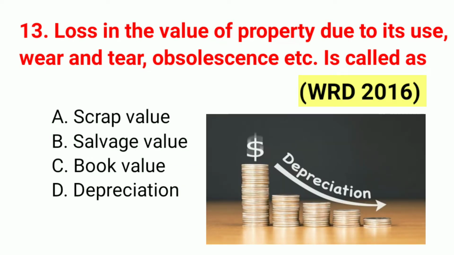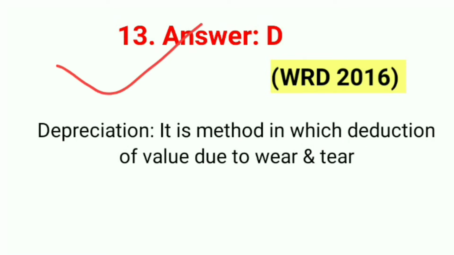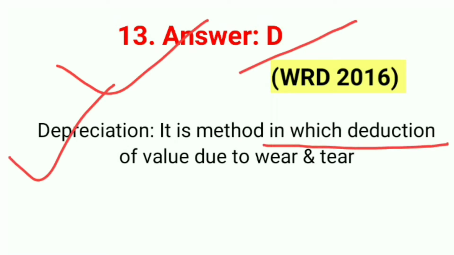Question number 13. Loss in the value of property due to its use, wear and tear, obsolescence, etc. is called as. The right answer is option D, depreciation. The answer to the 13th question is D. Depreciation is the method in which there is deduction of value due to wear and tear.